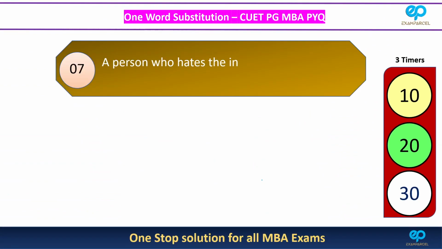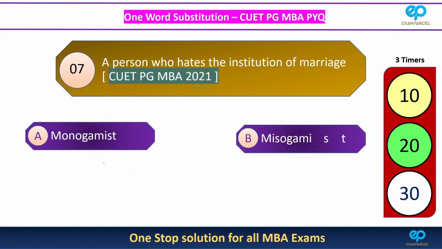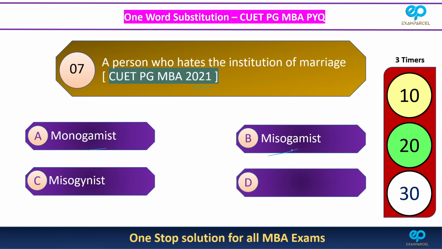Question number 7. A person who hates the institution of marriage. This is from 2021. Four options are monogamist, misogamist, misogynist, bigamist. Okay, again an interesting question, but an easy one. So let's give 30 seconds.